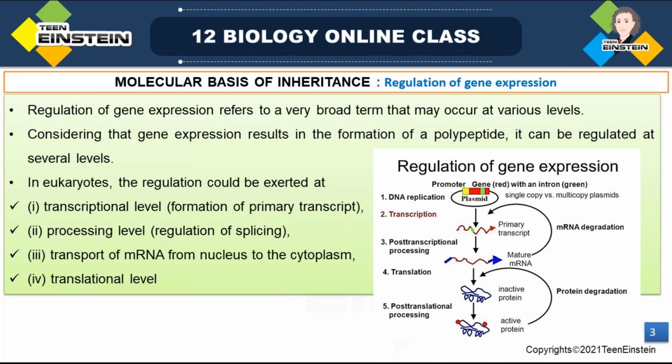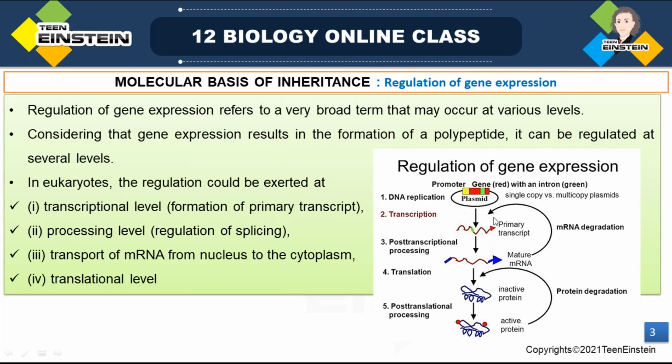So in the case of eukaryotes, here now we are going to talk about eukaryotes. In eukaryotes, all steps we can control. In which all steps can we control this gene expression? Do you have any idea? So in eukaryotes, the regulation of gene expression can be done at transcriptional level.